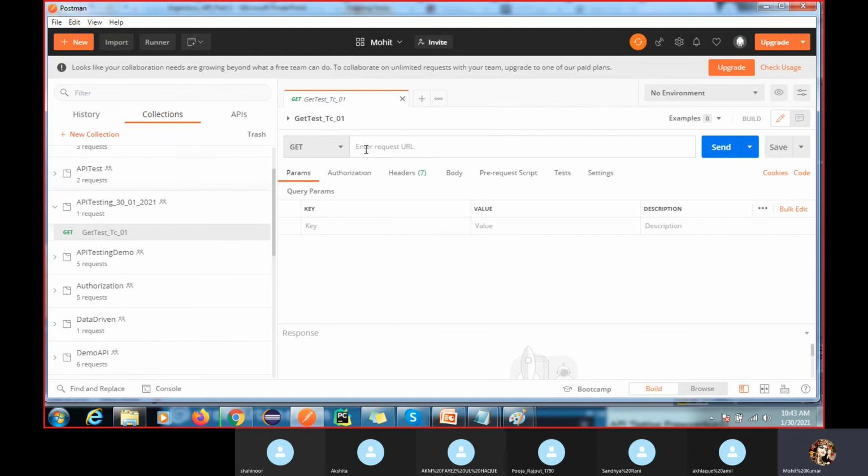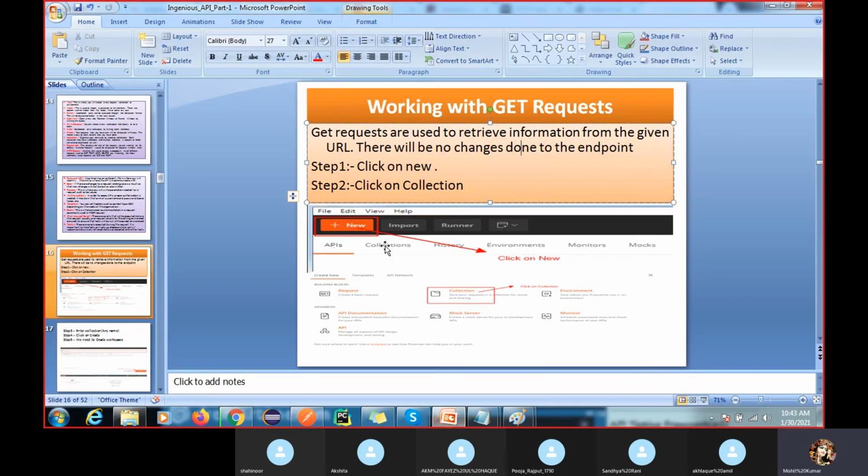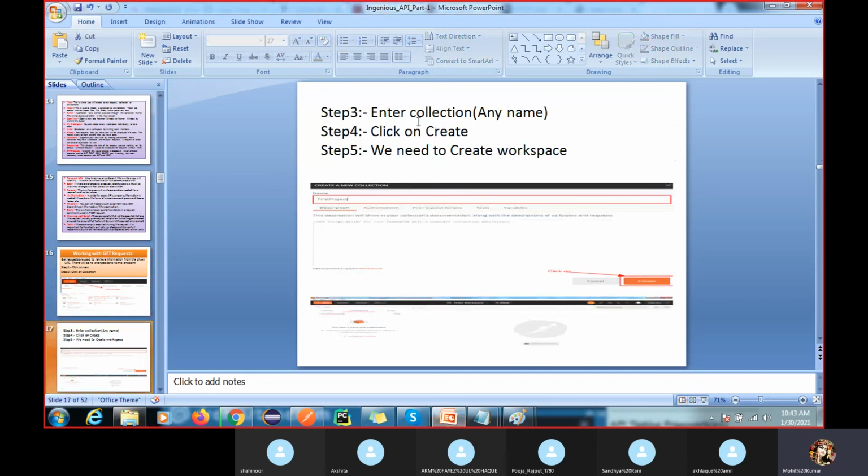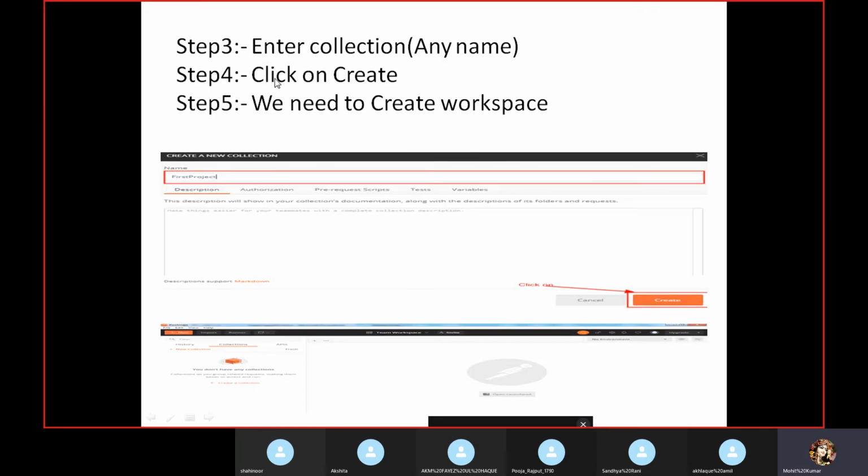Here you can enter your URL. So now we will go here. All the steps I have written here. Enter a collection name, you can write anything as the collection name. Let me increase this. Click on create, and we need to create a workspace, right? I already told you.